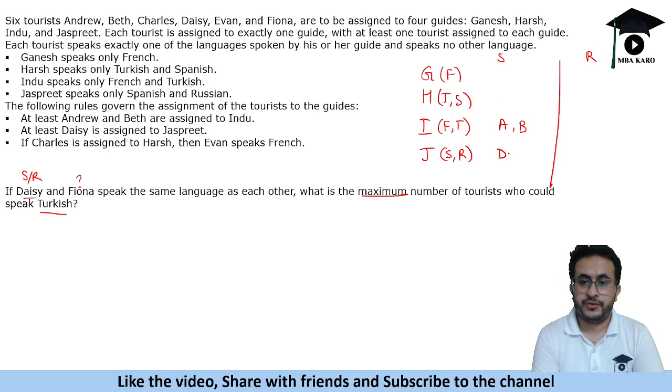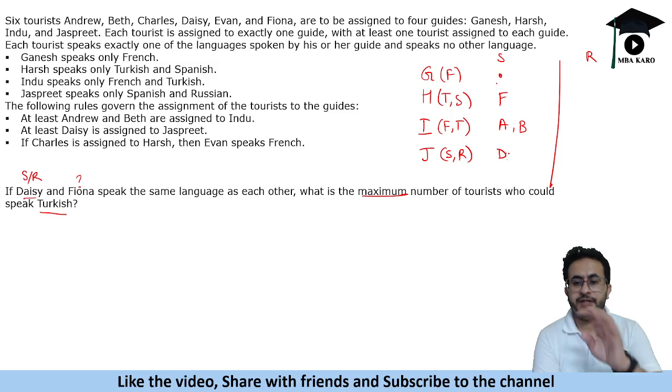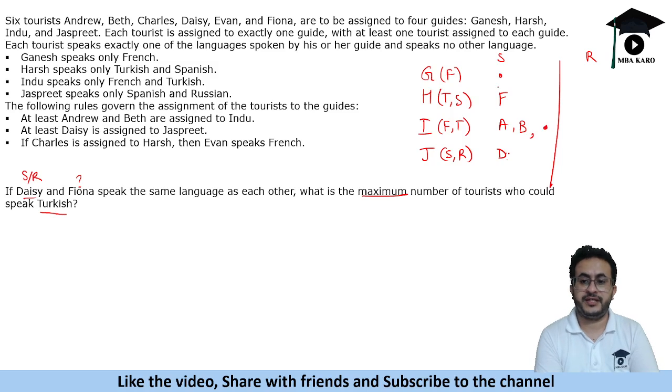Okay, so we have to make Fiona and we have to put 3 people here. Okay, so Spanish, let's take Spanish. So we can make Fiona Spanish here. Okay, so if we put F here, we have one more person. So whoever that person is, we are not at all concerned. So we have to make 6 people. So let's make the 6th person here. Okay, so we need to find the maximum number of tourists who can speak Turkish. So we can have this person and this person speak Turkish. So we can have 3 people speaking Turkish. Now you might be wondering why can't Fiona speak Turkish? We are assuming that Fiona is speaking Spanish.